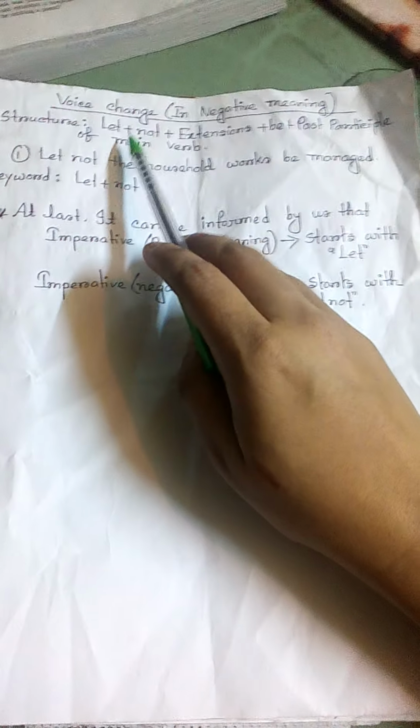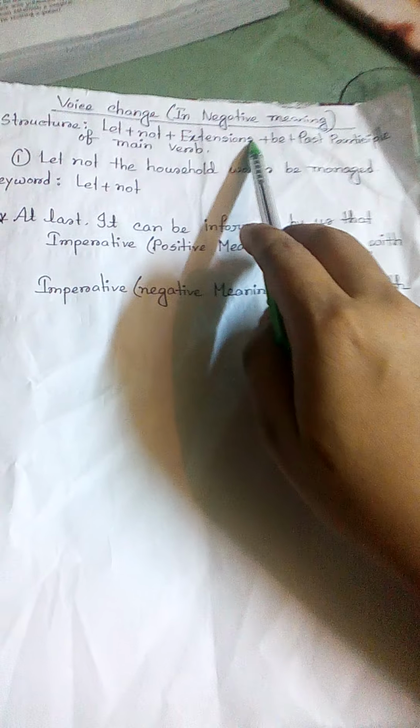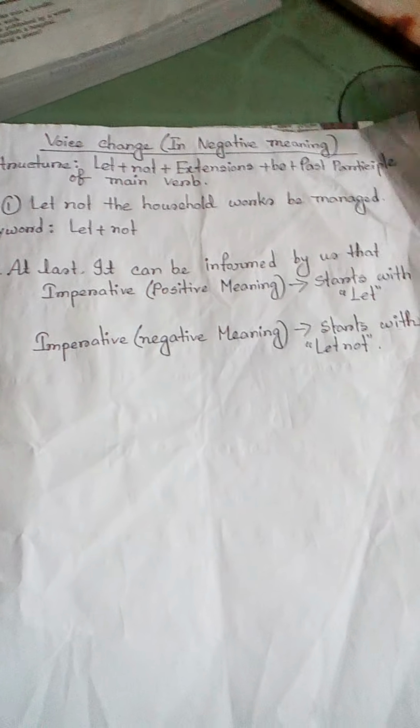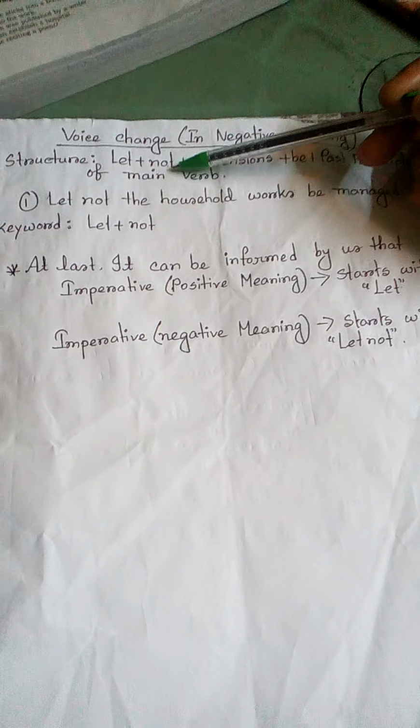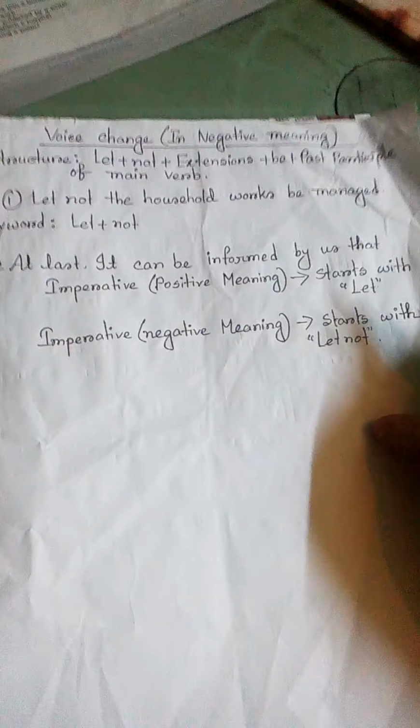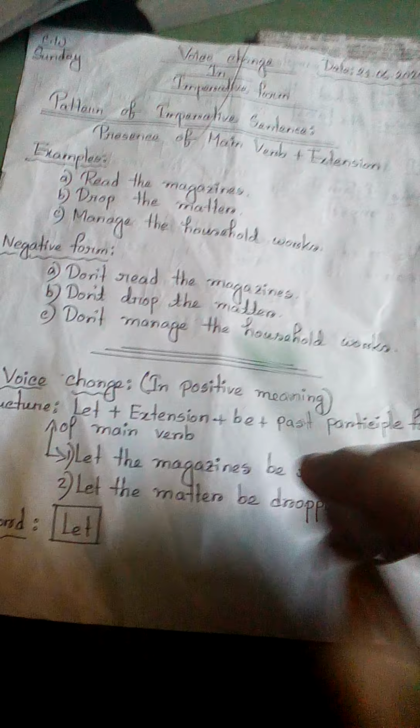Okay, so like the assertive or positive meaning, now I have seen the change in form, that is voice change in negative meaning. In the negative meaning, the structure is let not, extension, be, past participle of the main verb. Okay, the structure is there, and the sentence after changing into passive form. But before changing, just let me remind you of the sentence one time.